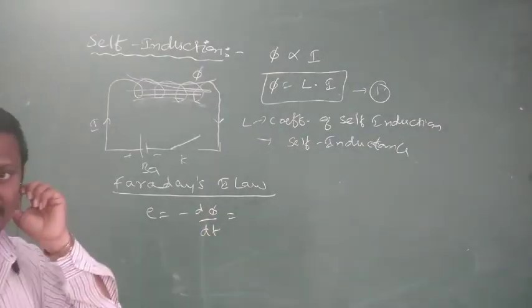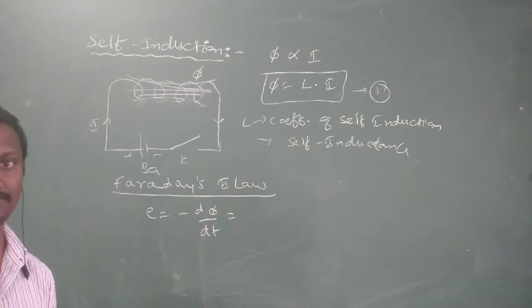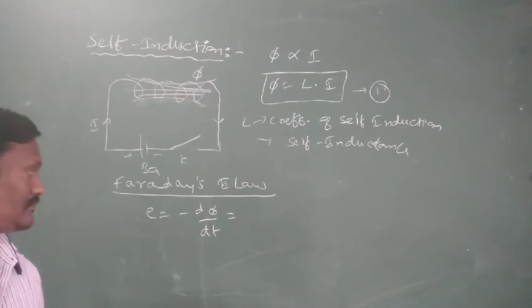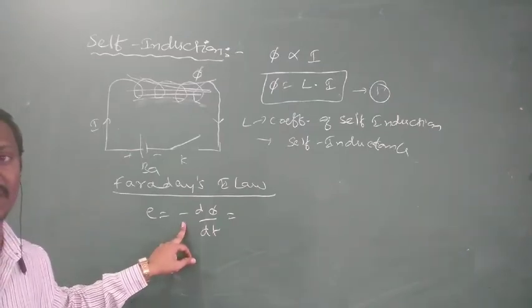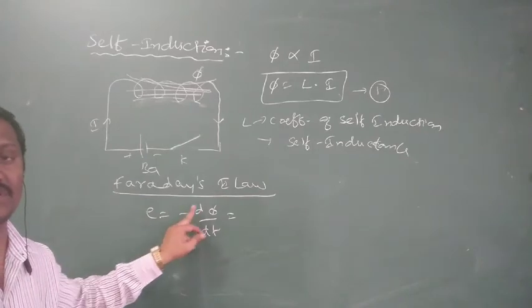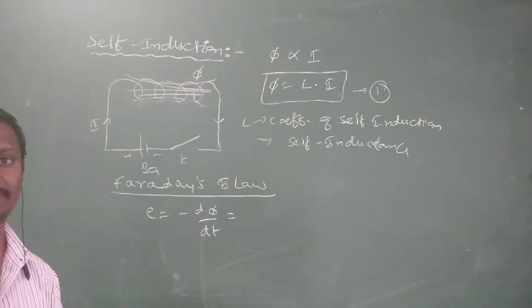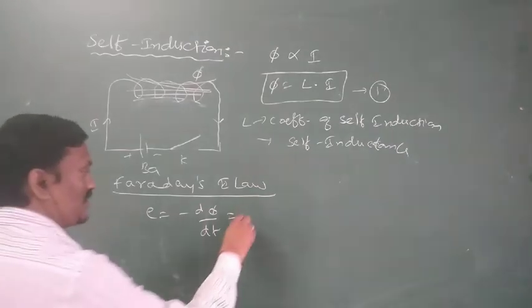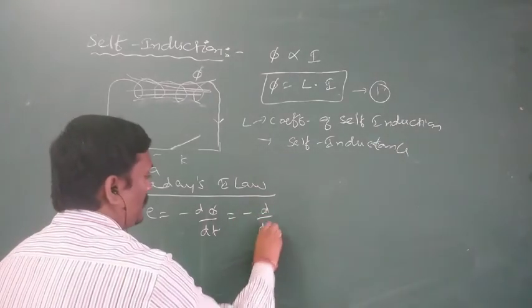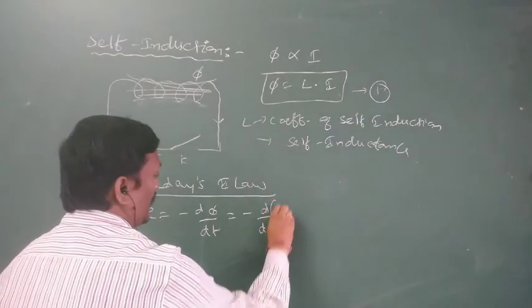Induced EMF is always equal to the rate of change of flux, and the minus sign indicates that the induced EMF always opposes the cause, or opposes the rate of change of flux. So E is equal to minus d by dt of phi, which means L I.